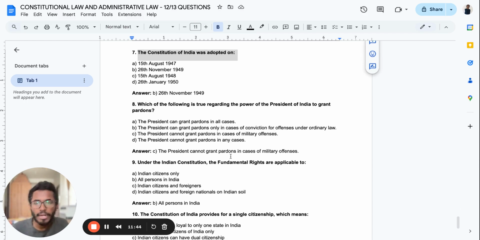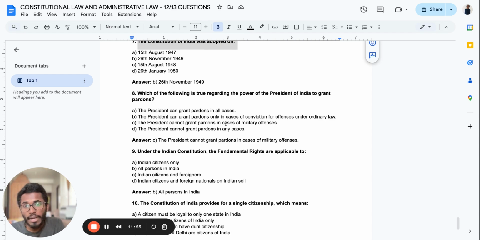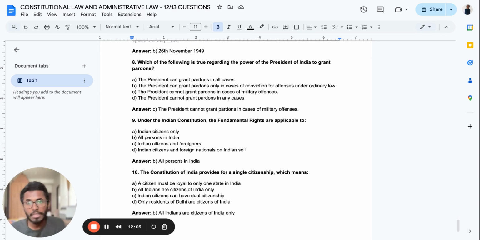All right, so the next question is about which of the following is true regarding the power of the President of India to grant pardons? The president can grant pardons in all cases. The president can grant pardons only in cases of conviction for offenses under ordinary law. The president cannot grant pardons in cases of military offenses. The president cannot grant pardons in all cases. The answer is the president cannot grant pardons in cases of military offenses. Just keep that in mind.